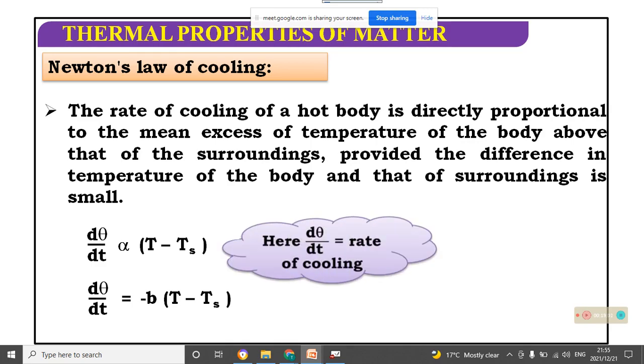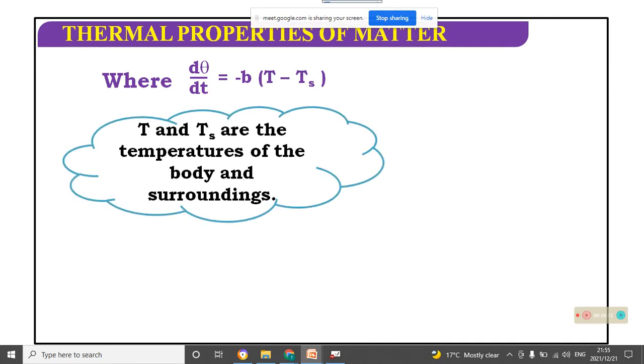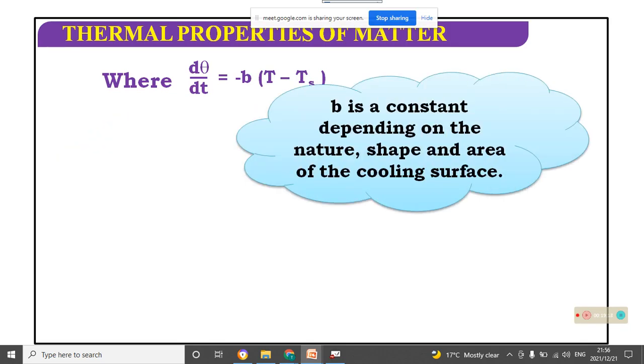So d theta by dt is the rate of cooling, where d theta by dt equals minus b of T minus Ts. T and Ts are the temperatures of the body and surrounding. B is a constant that depends on the nature, shape, and area of the cooling surface.